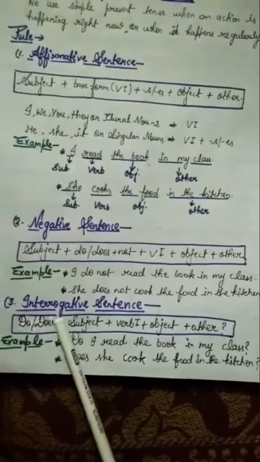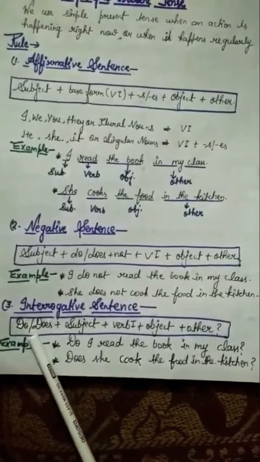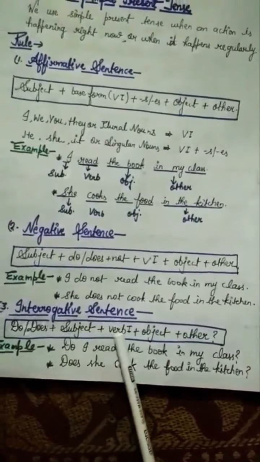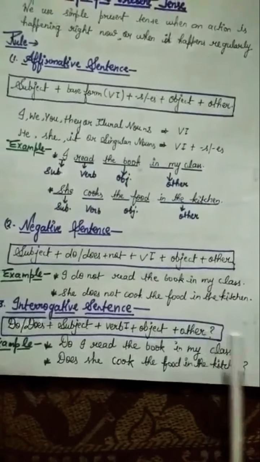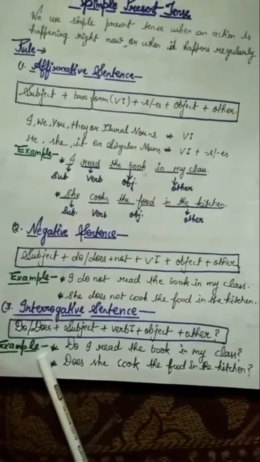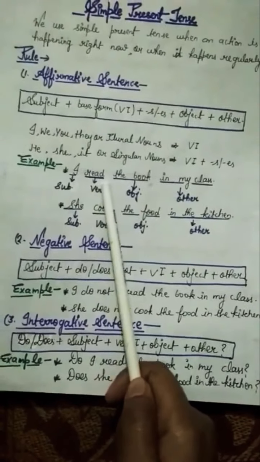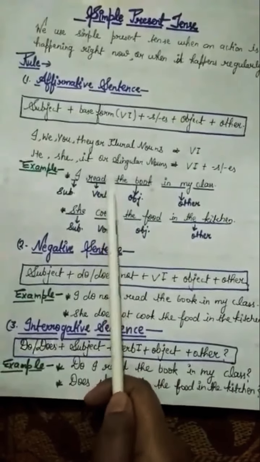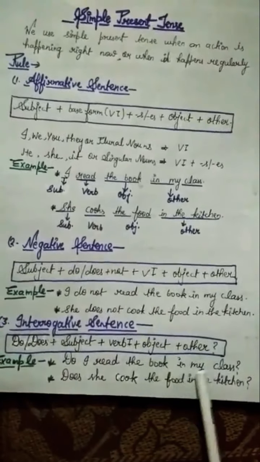Okay, now next, the interrogative sentence. Rule of interrogative sentence: you will use do or does at the start plus subject plus first form of the verb plus object plus other, and put a question mark because it is a must in an interrogative sentence. Example here. As I said to you, you have to see the verb first. If there is no s or es, then you will use only do. Do I read the book in my class? And put a question mark.